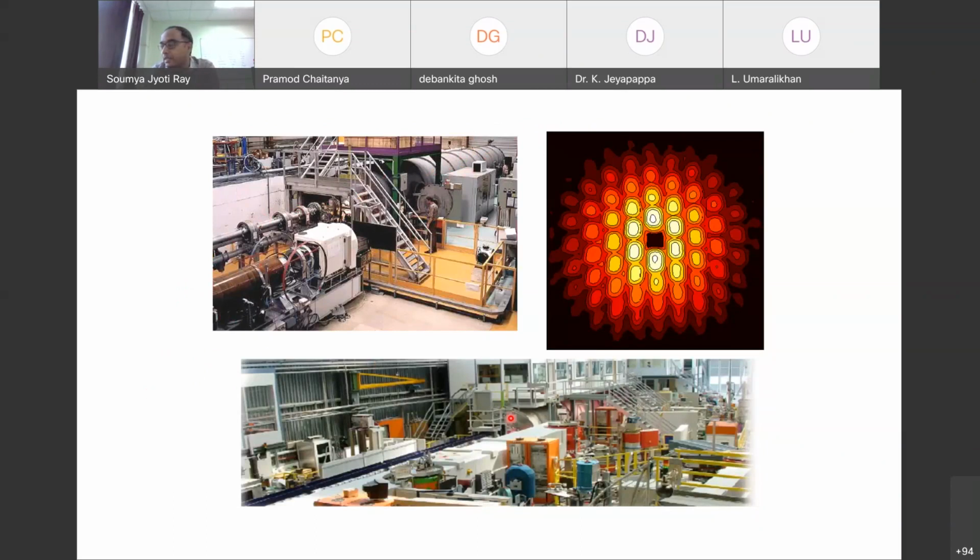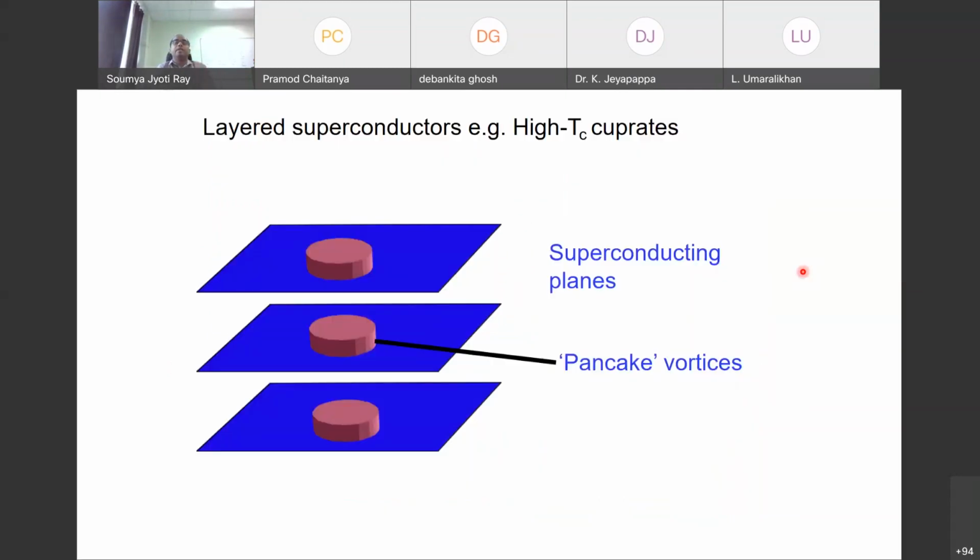We have one in India, in BARC, and outside, in European countries and in the US, there are many such facilities available, but these are quite expensive to maintain. The idea is that, as you know, neutrons cannot be readily produced. Usually we get a pattern like this that will mimic the exact shape of the vortex lattice.